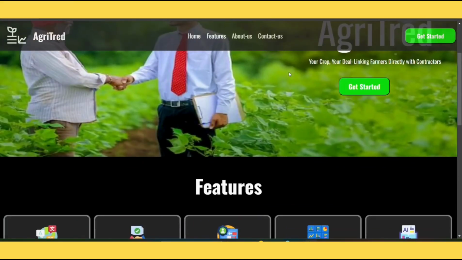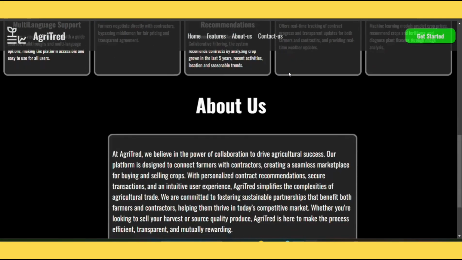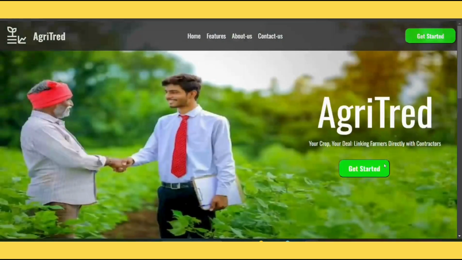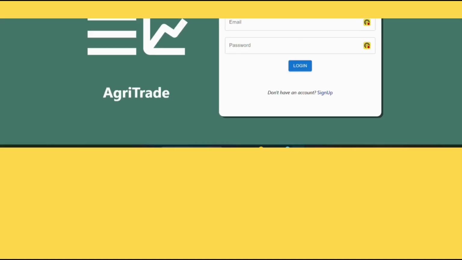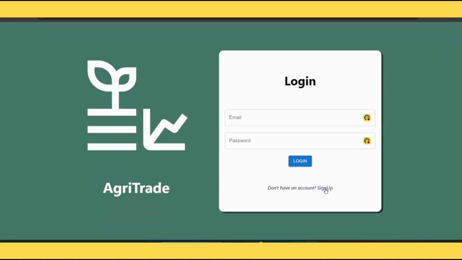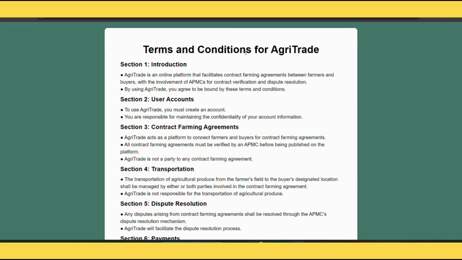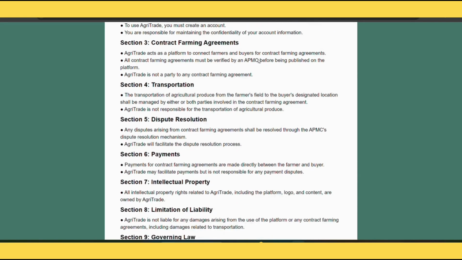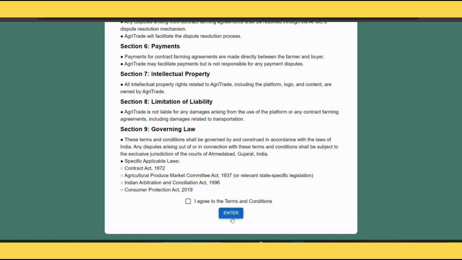This is AgriTrade's landing page. Here you can see the details about our platform. Let's go to the login page. Here, we are clicking on Sign Up to create a new user account. Firstly, the user needs to agree with AgriTrade's terms and conditions.